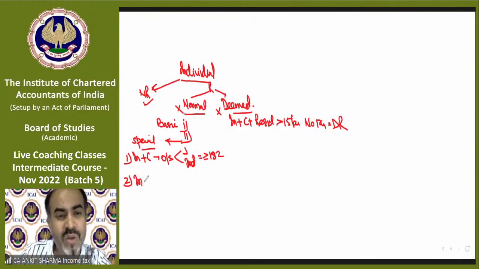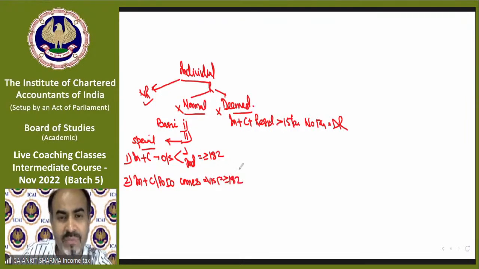Again, an individual who is a citizen or PIO who comes to India for a visit, the 182 condition applies. The third one is a special exception.